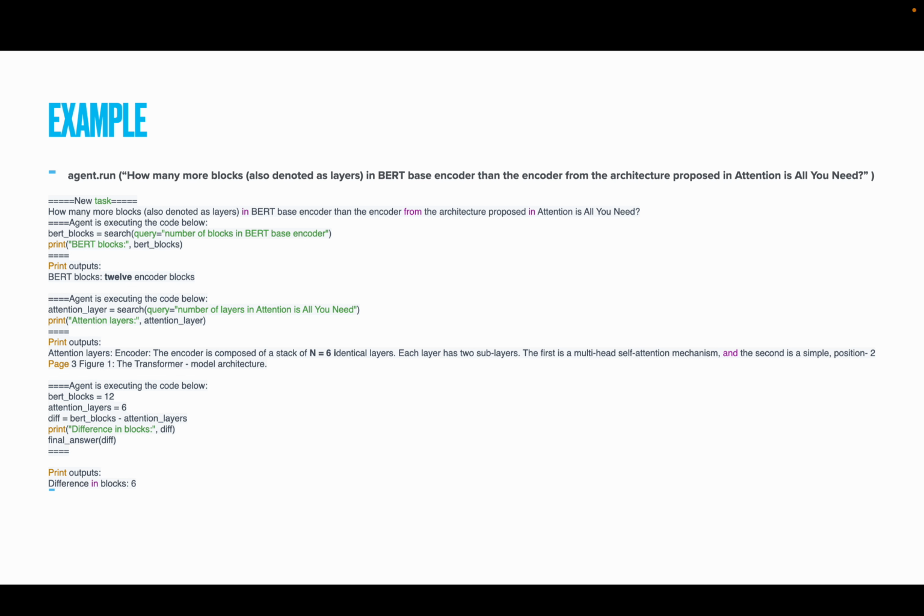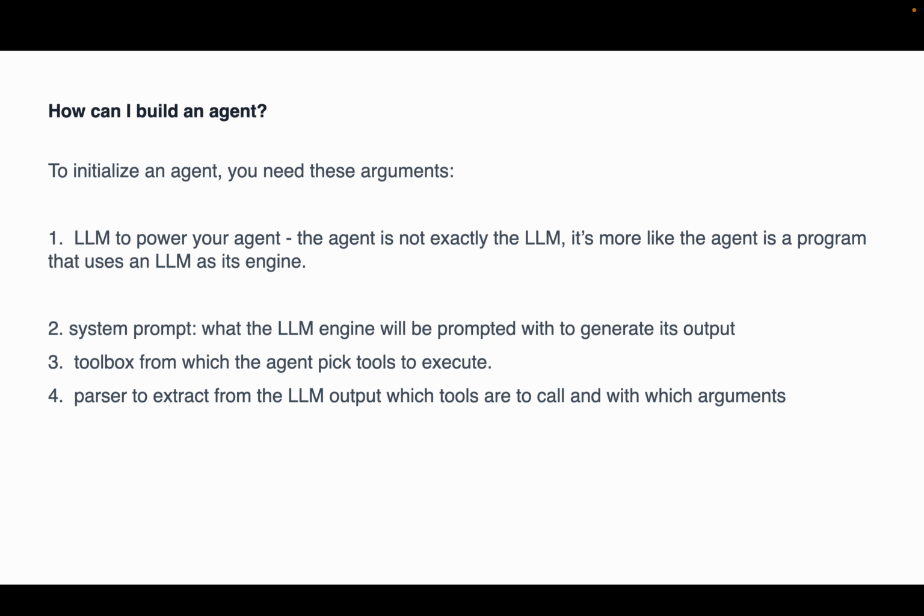Then the agent executes the code below for the attention layers from the Attention Is All You Need paper. The query is the number of layers in Attention Is All You Need. The output will be 6, n equals 6. Finally it differentiates the BERT blocks minus the attention layers, and the final output is 6. The whole steps are done behind the scenes, and the final answer comes with the reasoning, giving us the difference in blocks is 6.